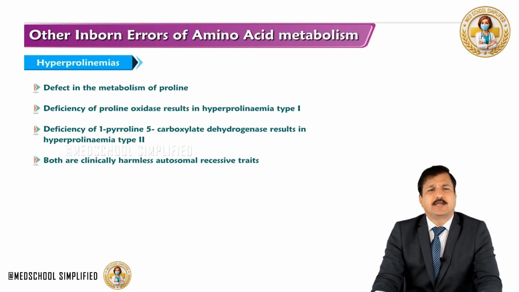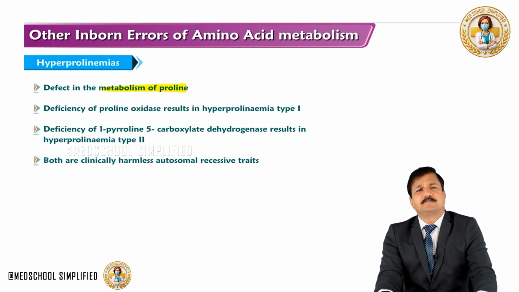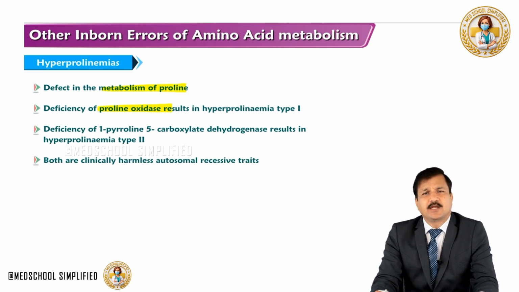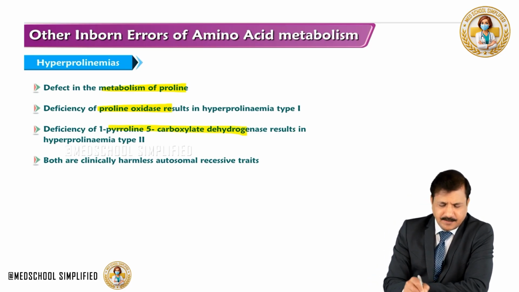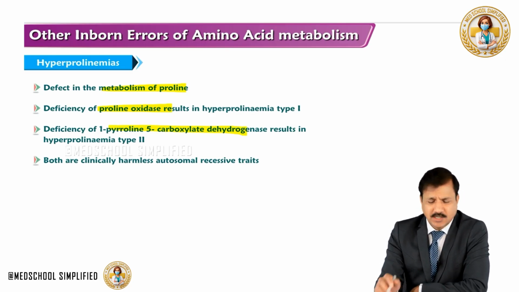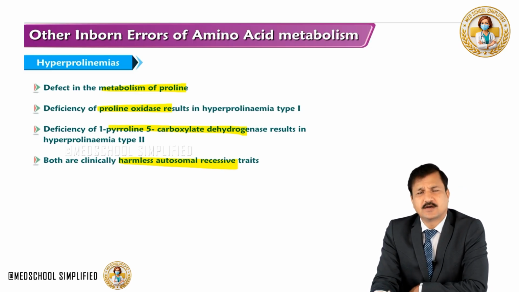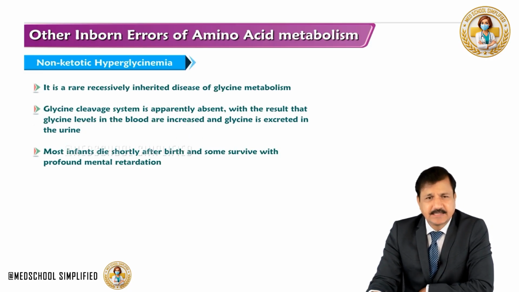Coming to hyperprolinemias. Hyperprolinemias are because of a defect in proline metabolism. Deficiency of proline oxidase is the one that results in hyperprolinemia type 1. Deficiency of pyrroline carboxylate dehydrogenase enzyme results in hyperprolinemia type 2. Both are clinically harmless, and they are autosomal recessive traits. So they are kind of benign diseases. Largely patients remain asymptomatic.